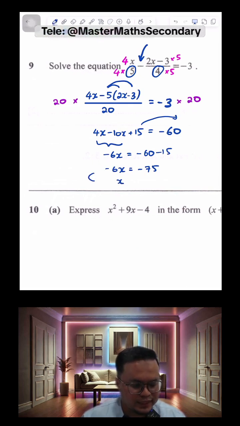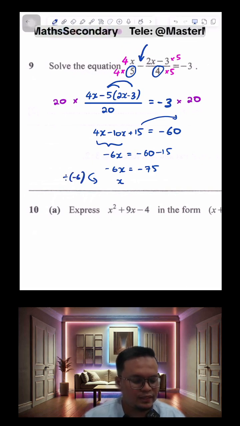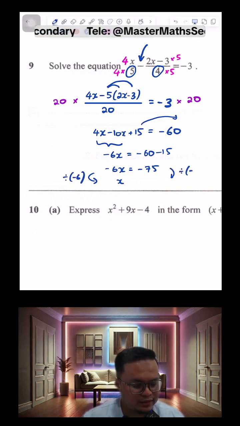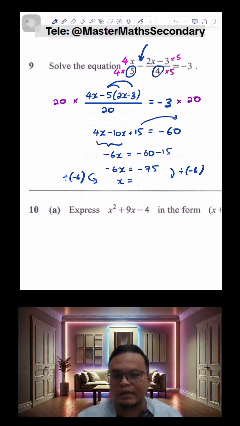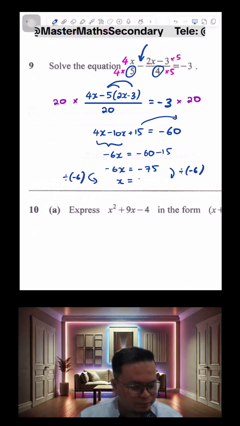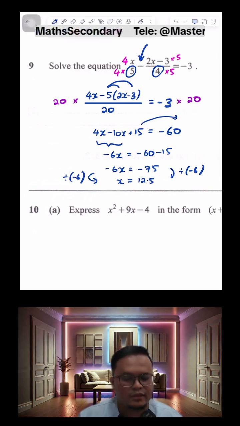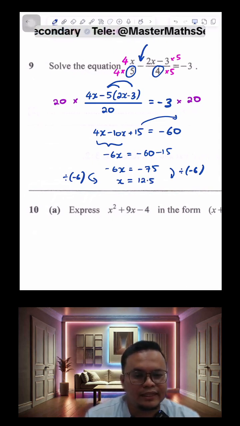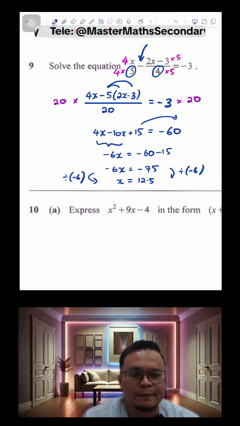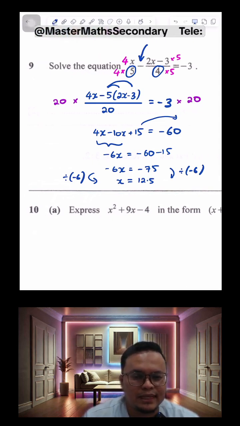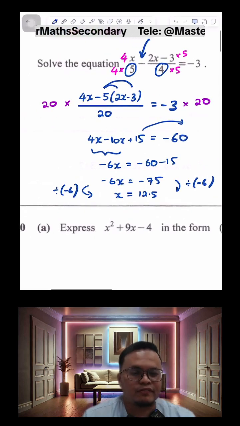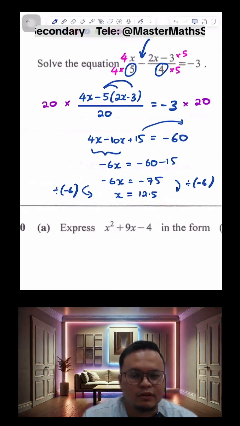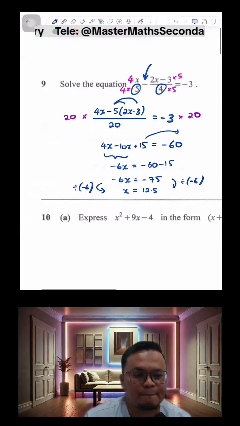To get from negative 6x to x, we divide by negative 6, and we do the same to the right. That's how we arrive at our answer of positive 12.5, because you're taking a negative number divided by another negative number. So that's for question 9.